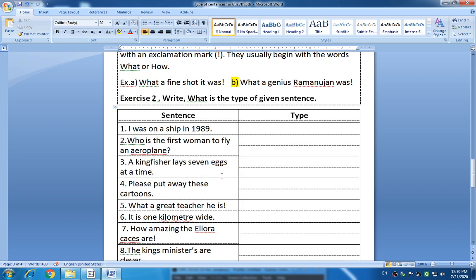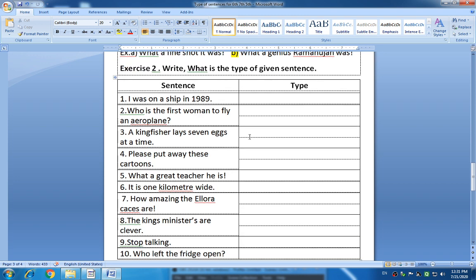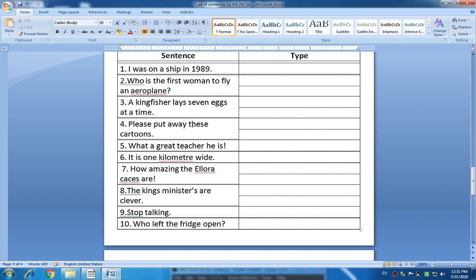Okay students, look at exercise number 2. Write the type of the given sentences. Here I have given you 10 sentences. Look at each sentence. You have to mention what type of sentence it is.